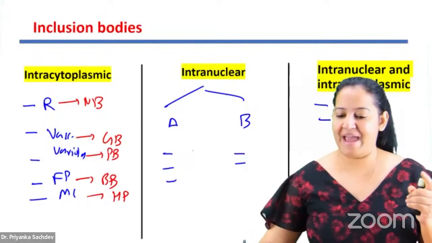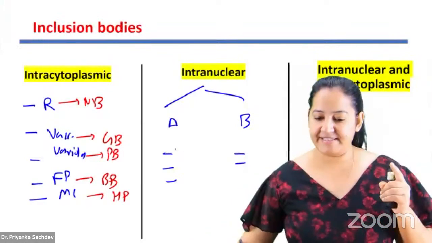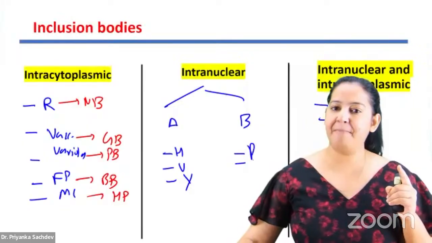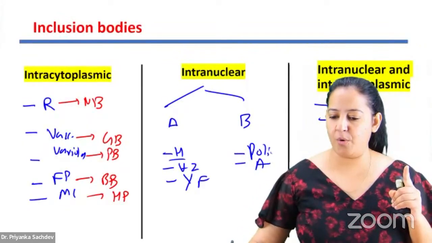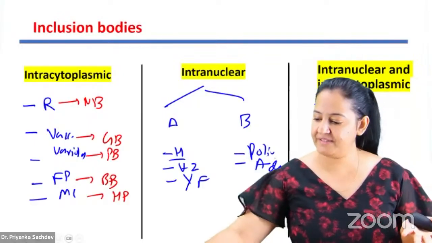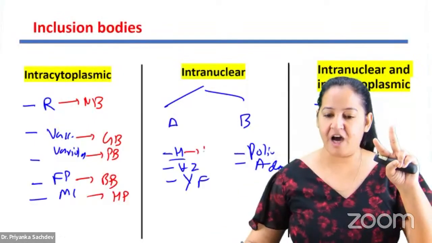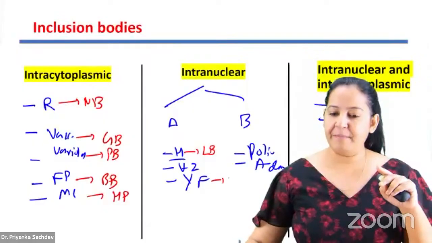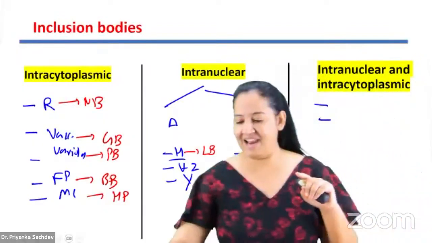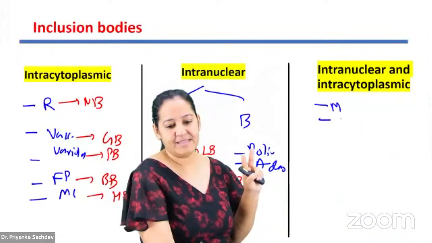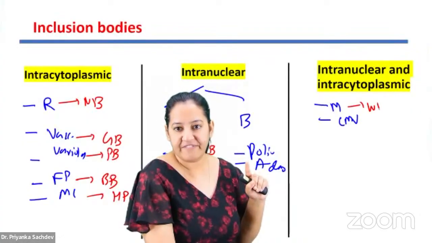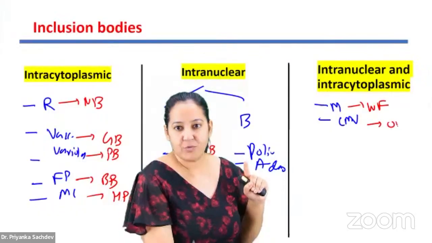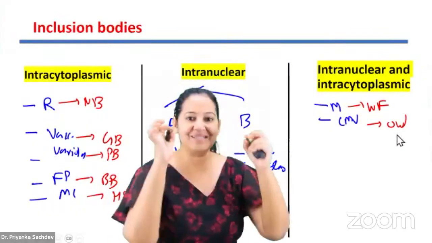Okay? Here, heavy PA. I have a mnemonic. It's heavy, HVY and PA. Herpes, varicella zoster, yellow fever, polio and adeno. Tell me the name of the scientist. We have it at only 2 places. Herpes, Lipschutz body; yellow fever, Torres body. Finally, last. Here we have 2, measles and cytomegalovirus. In measles, it's known as Warthin-Finkeldey body. And in cytomegalo, owl eye appearance.